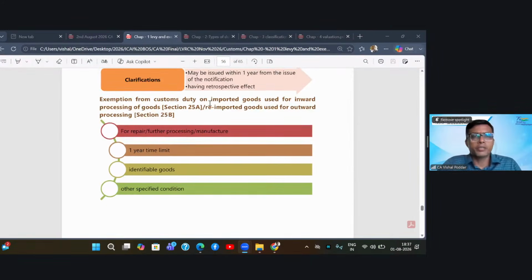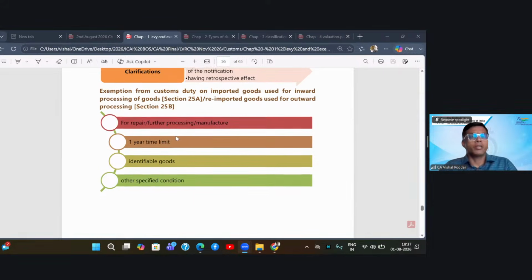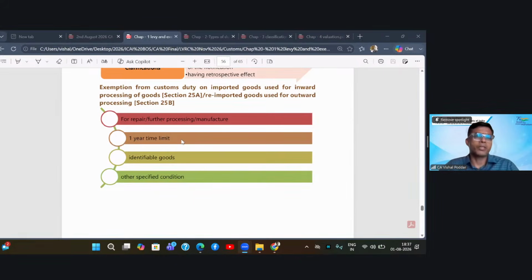Next comes exemption from customs duty on imported goods used for inward processing of goods or re-imported goods used for outward processing. So when goods are imported in this particular manner, either for inward processing of goods or re-imported goods for outward processing, then section 25B is giving exemption.